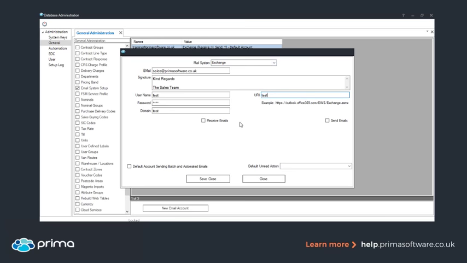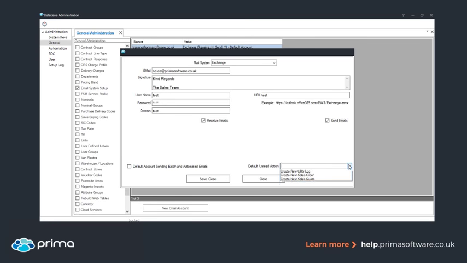Just below this, we do have two options on how the emails will work within your system, which is whether you're going to just be sending emails, or whether you're going to be sending and receiving, or just receiving emails from your system. For the majority of our customers, they just have emails going out of Prima, not emails coming in, but what you want depends on the options that you select here. So if you want to receive and send, you just select both options.